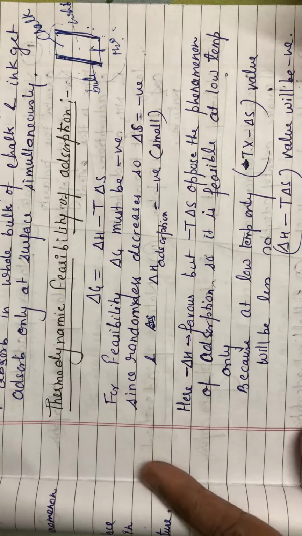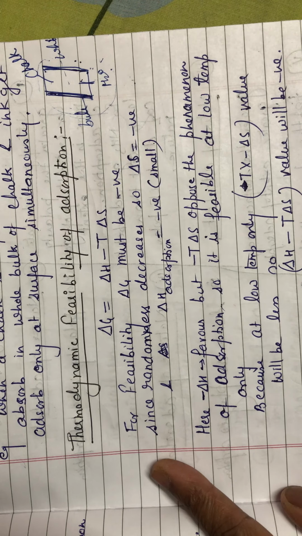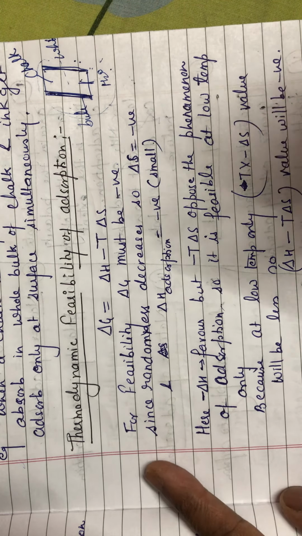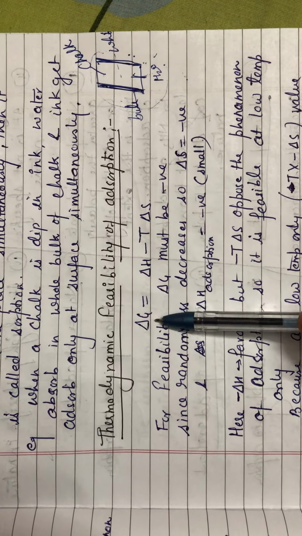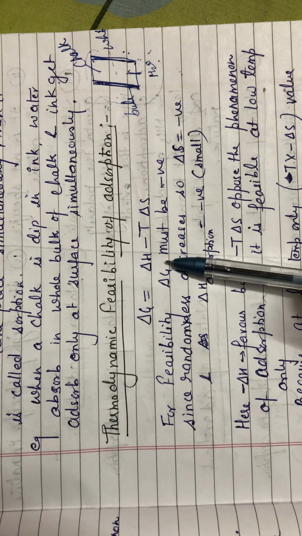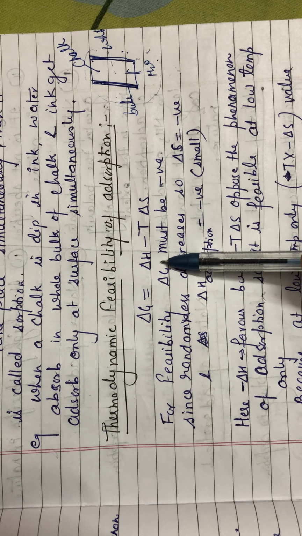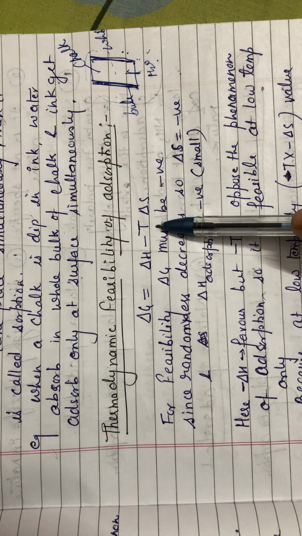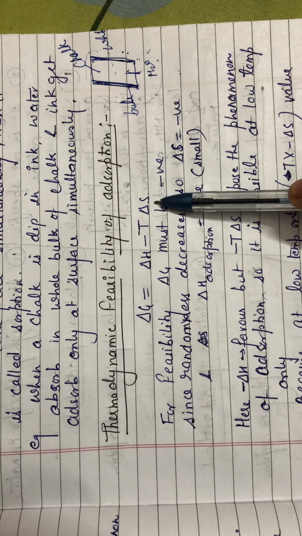Okay. Now this point, thermodynamic feasibility of adsorption. That means what is the condition for adsorption? At what condition will adsorption take place? We know this formula: del G is equal to del H minus T del S, where del G is the Gibbs free energy, del H is the enthalpy, here the enthalpy of adsorption, T is the temperature at which adsorption takes place, and del S is the change in entropy.